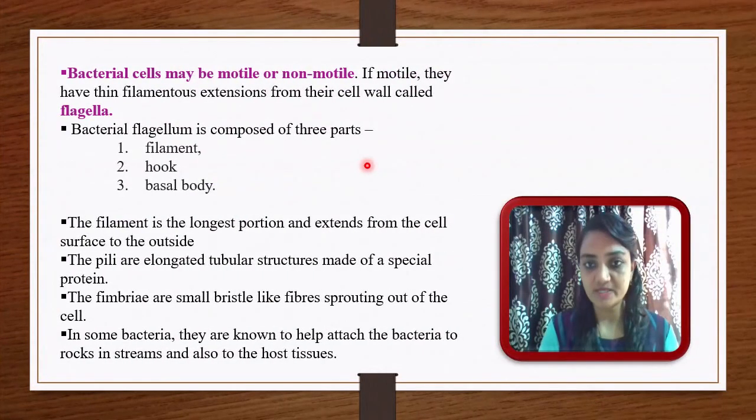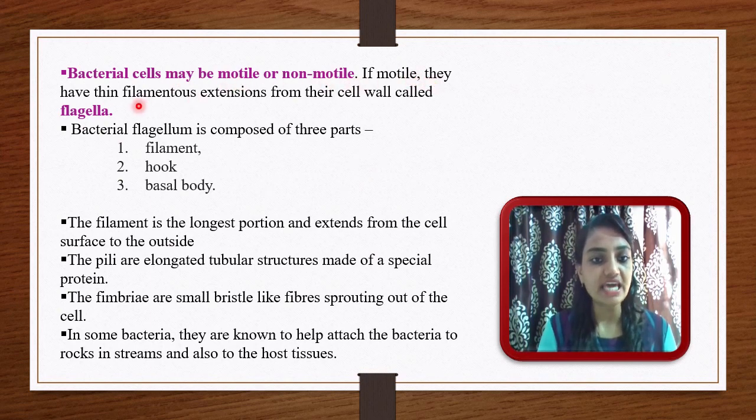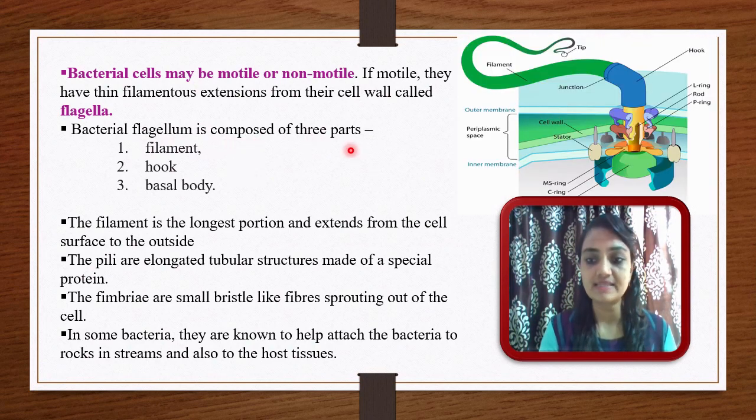If you observe any prokaryotic cell, we can divide them into two groups on the basis of their motility. A bacterial cell may be motile or non-motile. If they are motile, they have thin filamentous extensions from their cell wall, and that is called flagella. Only motile bacteria possess flagella. The bacterial flagellum is composed of three parts.